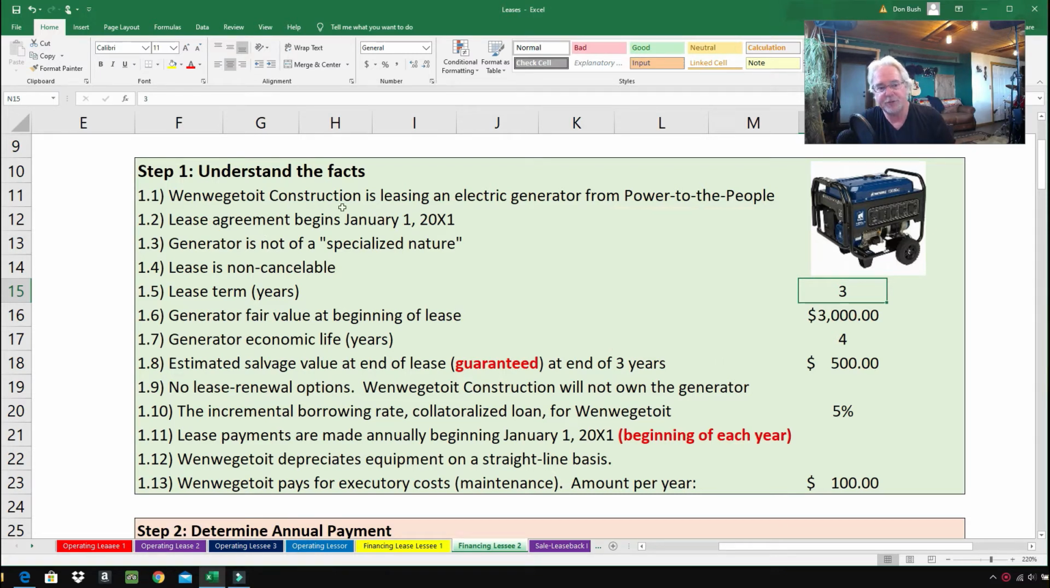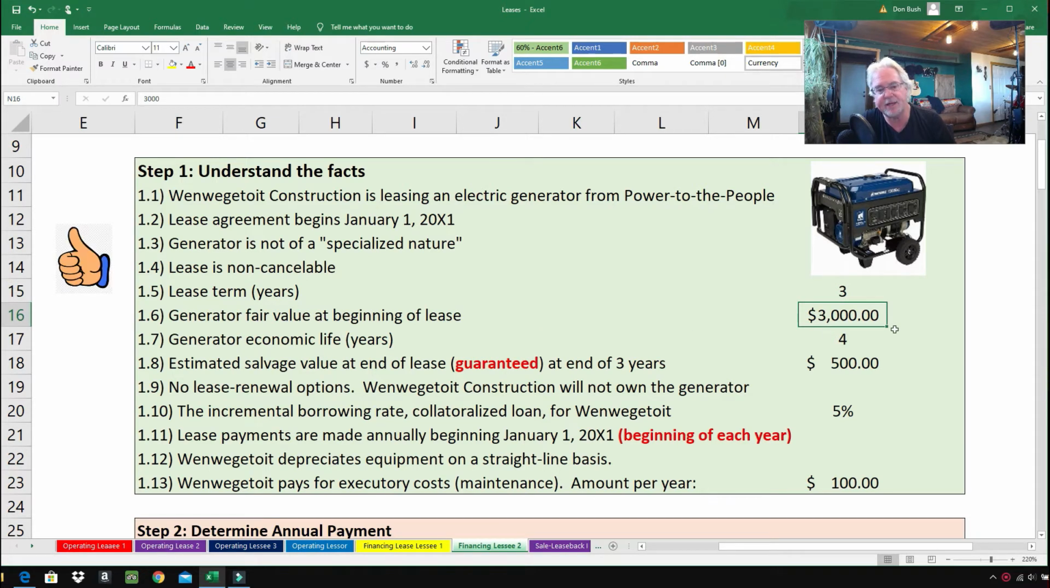1.1, When We Get To Construction is leasing an electric generator from Power to the People. Lease agreement begins January 1st, 2001. Generator is not of a specialized nature. Again, what's a specialized nature? This is not a special generator. It was not built specifically for When We Get To Construction. It's just a generator. Lease is non-cancelable. When We Get To Construction or Power to the People can't cancel the lease. It's going to go for the lease term here of 3 years. Generator fair value at beginning of lease, $3,000, same as the last example.